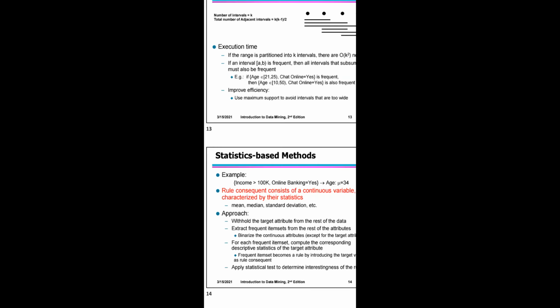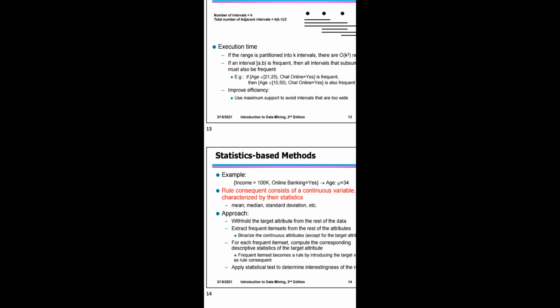For example, suppose we are interested in finding the average age of certain groups of internet users based on the data provided in the table. Using the statistics based method described in this section, quantitative association rules such as the following can be extracted.